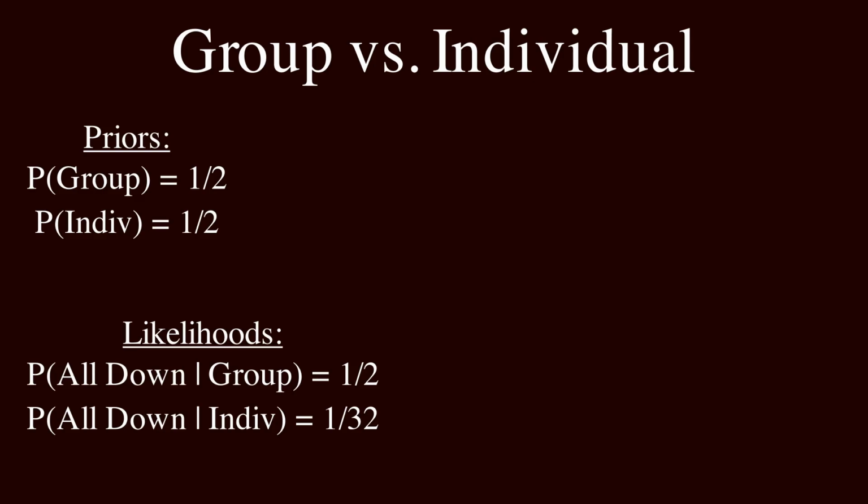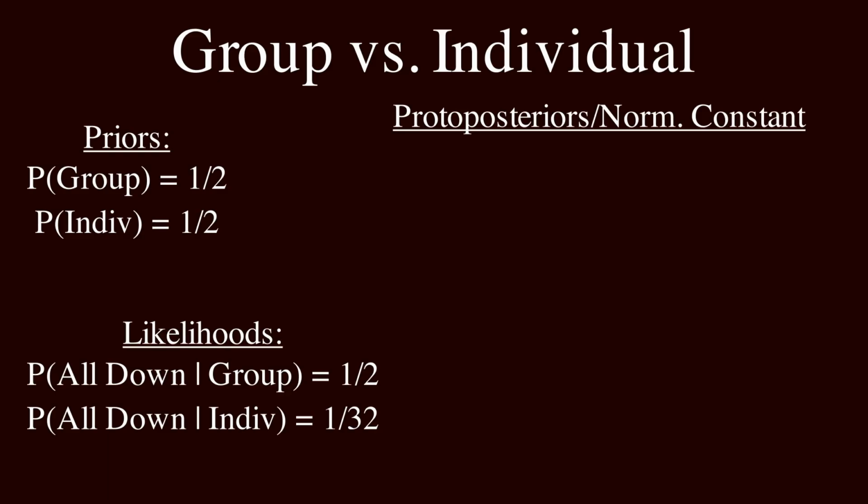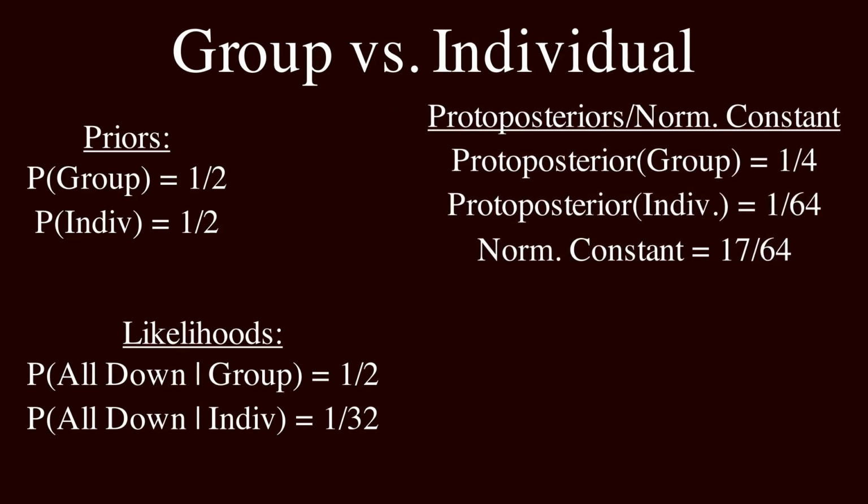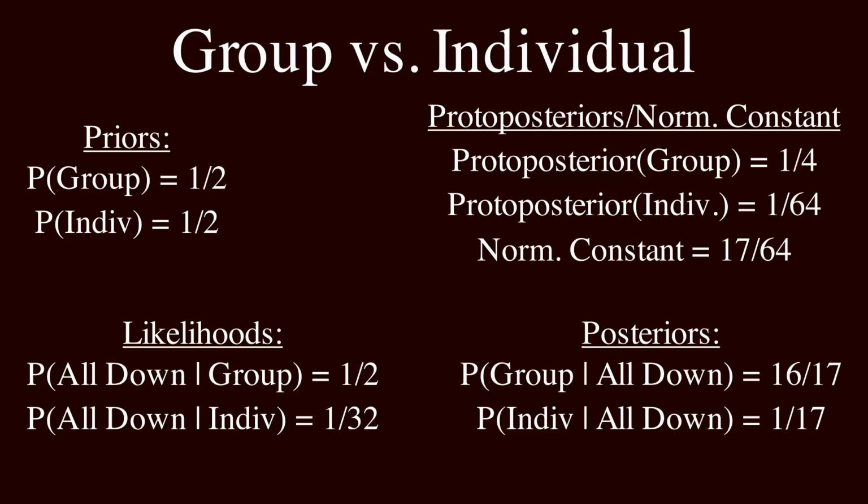And now, having our likelihoods, we can go through the motions again. Calculating our proto-posteriors, we see that the proto-posterior of the dots being part of a group is 1/2 times 1/2, or 1/4. And we can see that the proto-posterior of the dots being individual is 1/2 times 1/2 raised to the 5th power, or 1/64. And now we can find our normalizing constant. And finally, we can divide the proto-posteriors by the normalizing constant.